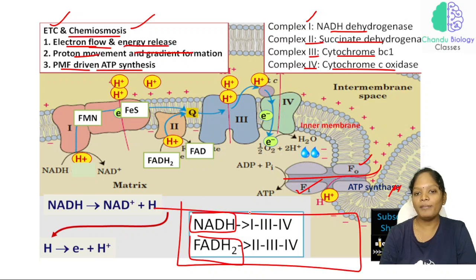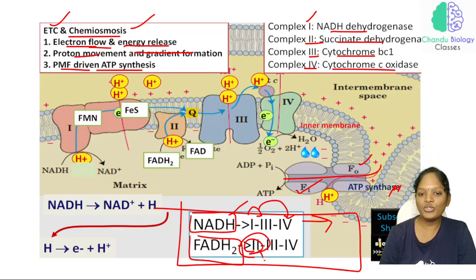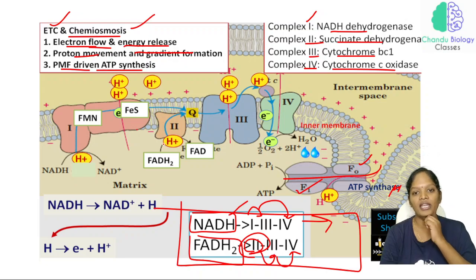So this is complex 1. NADH at complex 1 donates an electron to complex 3, and then donates the electron to complex 4. That's all about the complex 1 pathway. Complex 2 will be the acceptor of electron from the FADH₂. So complex 2 donates an electron to complex 3, and then donates the electron to complex 4. This is how it will be. Kindly make a note of it. This can also be expected in our exam.